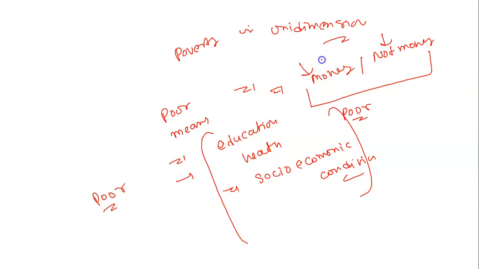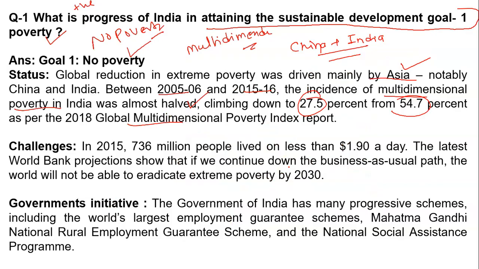We cannot judge a person only by money. We have to think about education, health and socio-economic conditions. So why the multidimensional poverty index? Because it takes education, health and socio-economic parameters into consideration while preparing its report. This is the reason for multidimensional poverty.